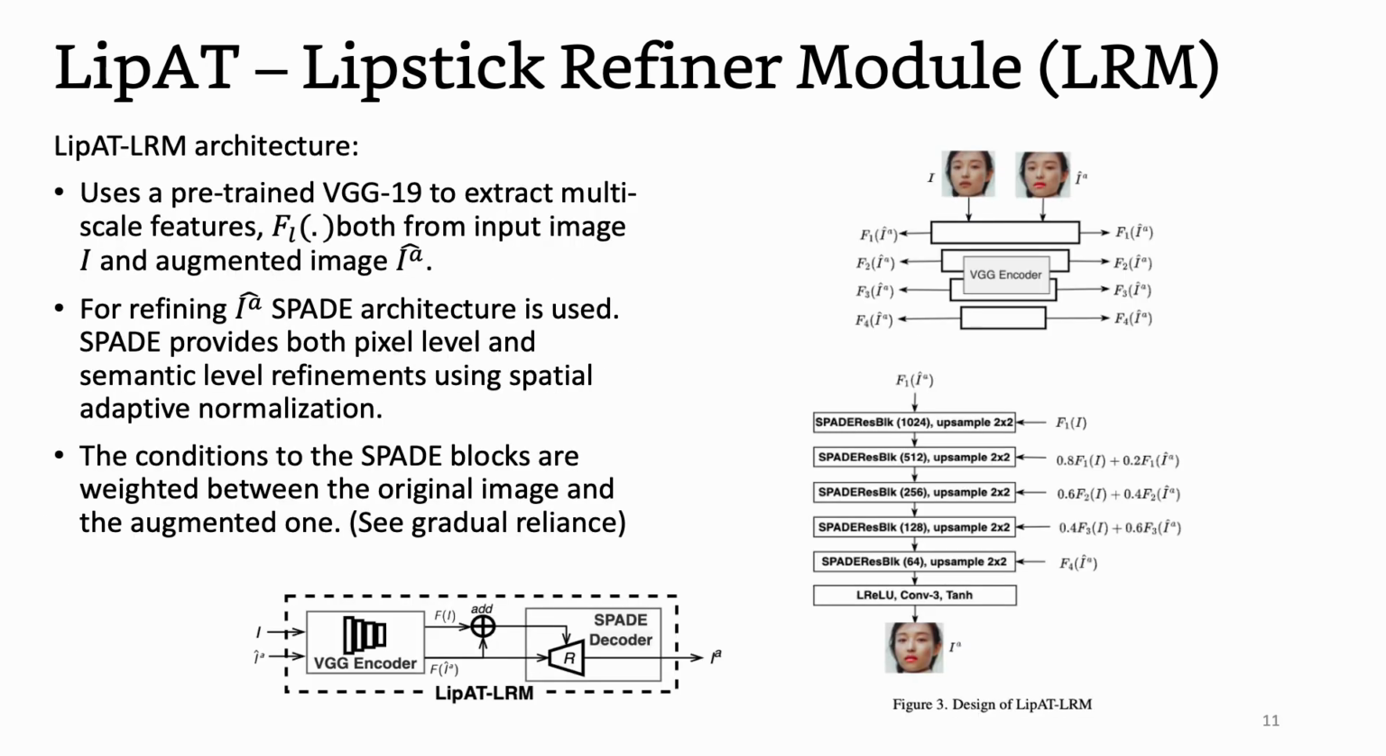The refiner module is composed of two networks. The first uses a pre-trained VGG19 network used to extract multi-scale features from both the input image and the output of the application module. The second is a SPADE network, which enables modulation of pixel level and semantic level information through use of spatial adaptive normalization layers. We use both the input features and augmented features in a weighted fashion, such that the earlier layers weigh the original input features, and as the layers progress, we place more emphasis on the augmented features.